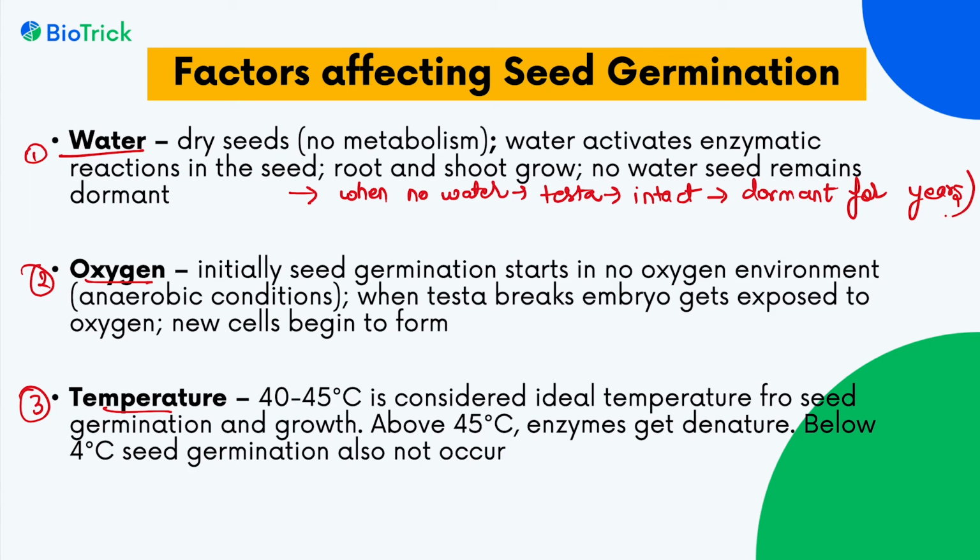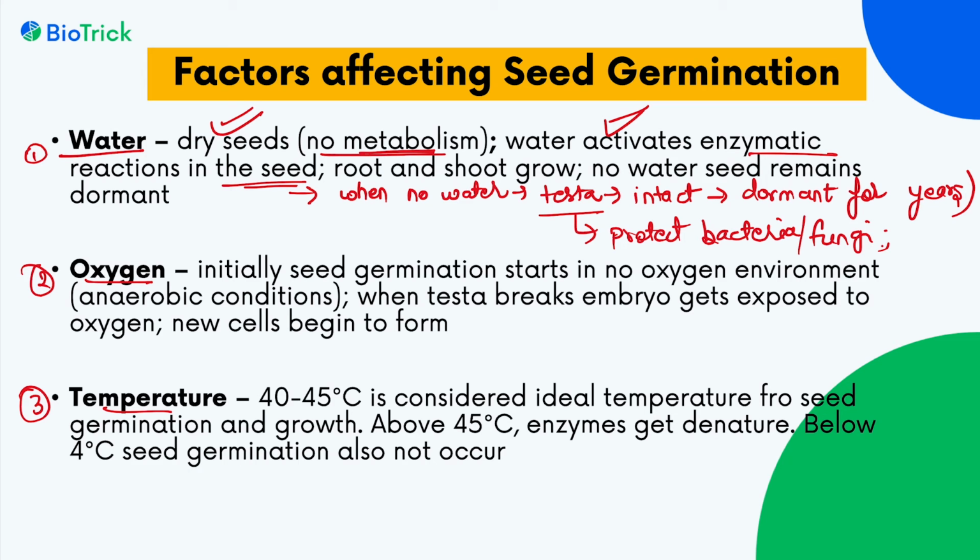Dormant for years, because water is important for enzymatic reactions, or water activates enzymatic reactions in the seed. If there is no water in the seed, there is no metabolism. Also, the testa protects the seed from bacterial and fungal infections because it is a hard covering, it does not have any water, and it also protects the seed from harsh environmental conditions.